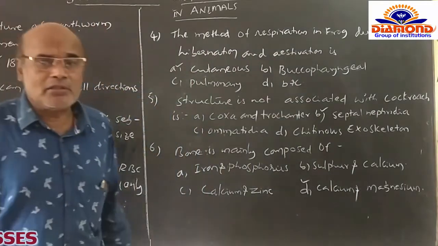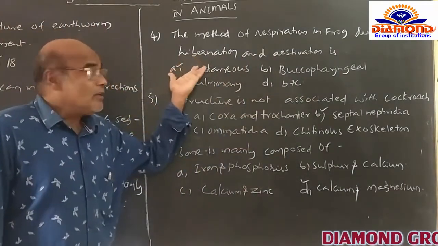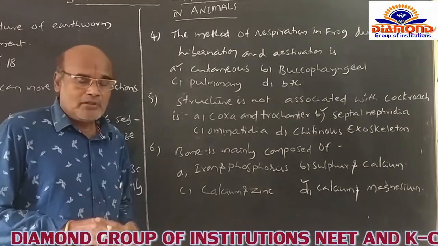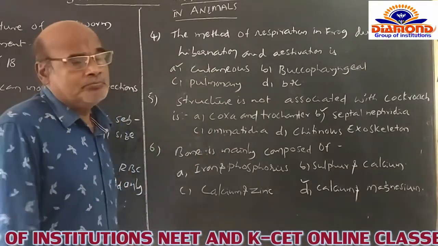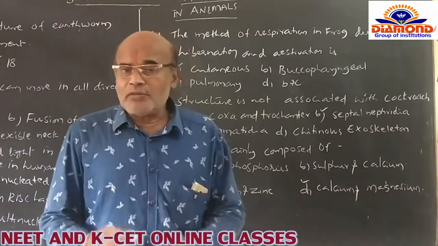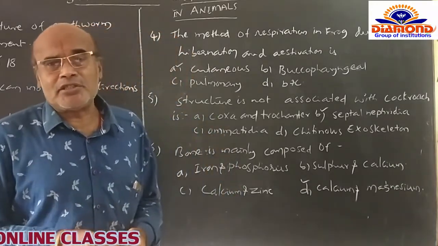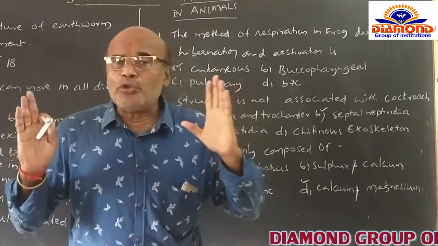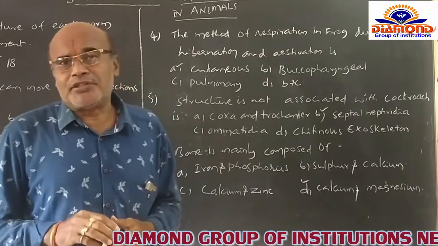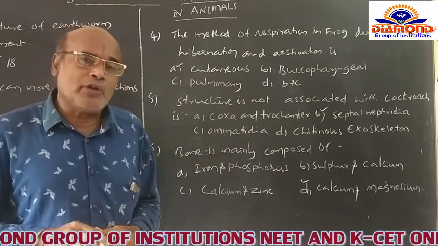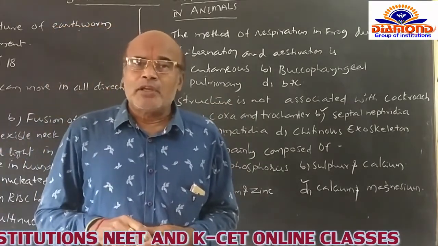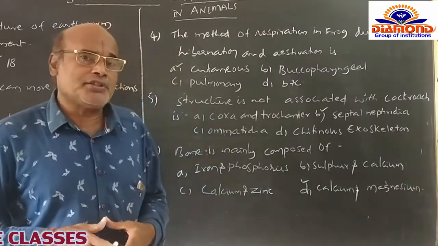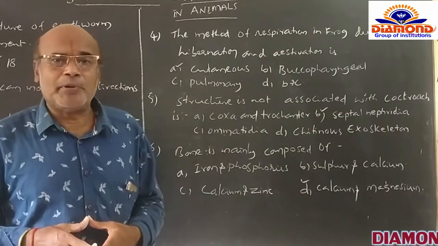Hibernation is nothing but the winter sleep, and estivation is simply called the summer sleep. That means the extreme conditions of the winter and the extreme conditions of the summer. Here the frog just doesn't want to lead its life in extreme conditions. In order to avoid the extreme conditions of the winter, it can dig out burrows and hide in the soil.